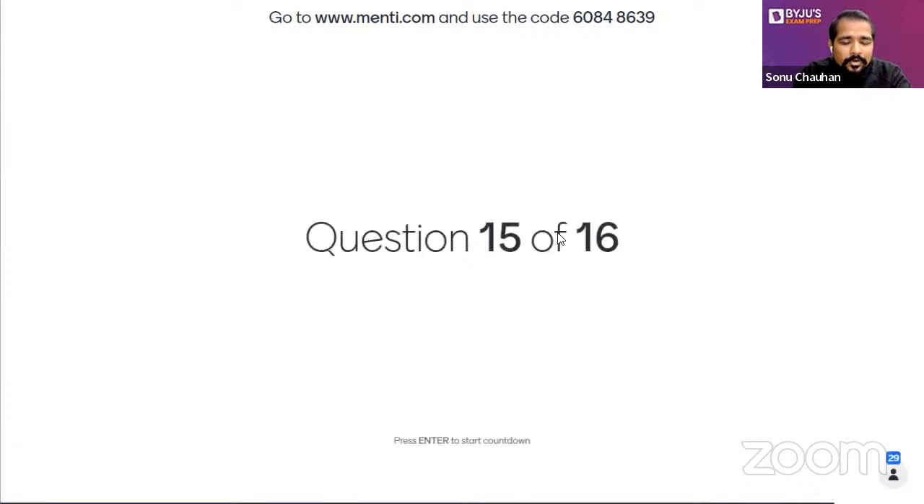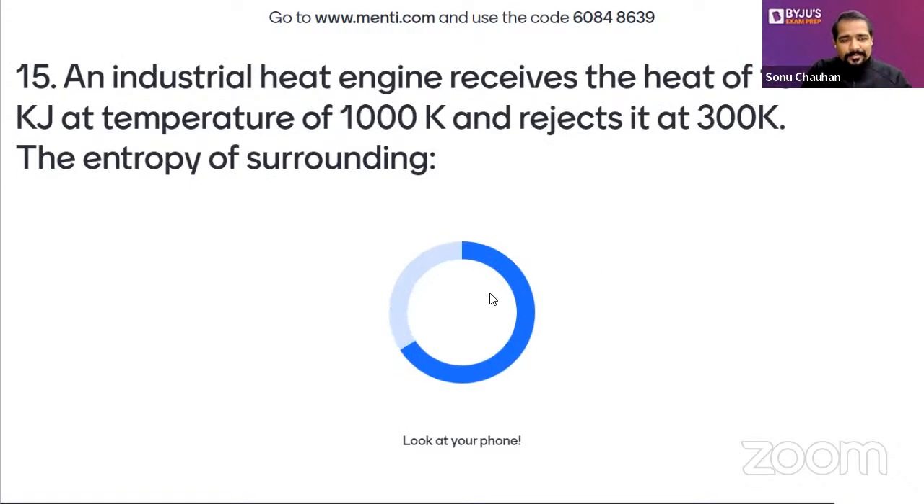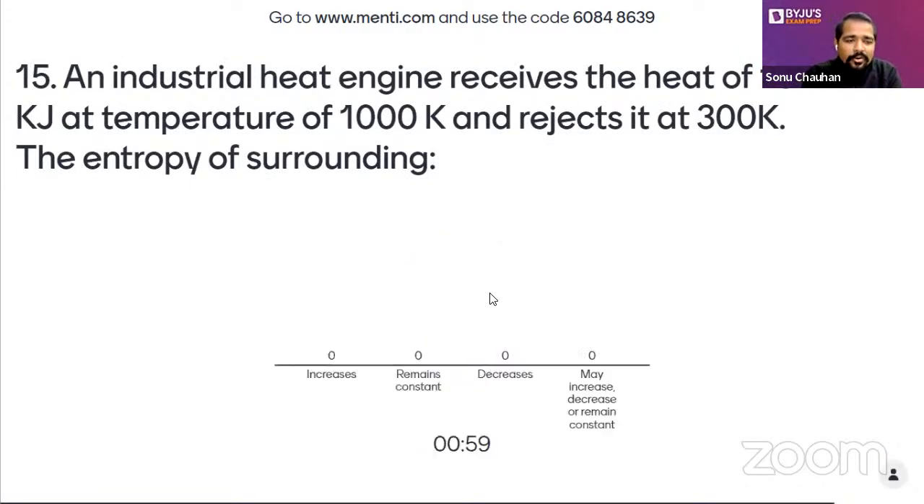Yes, it is on your screen. Question number 15. All of you, try this question. An industrial heat engine receives heat of 10 kilojoule at a temperature of 1000 Kelvin and rejects at 300 Kelvin. What is the entropy change of the surrounding?